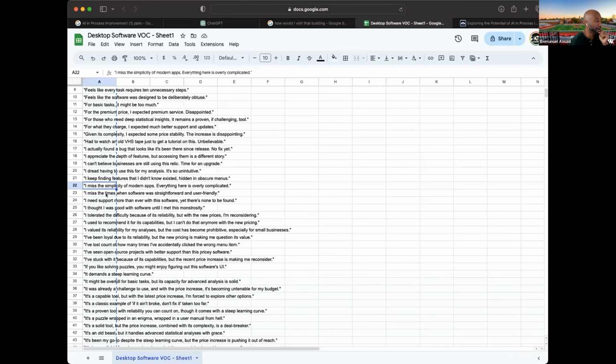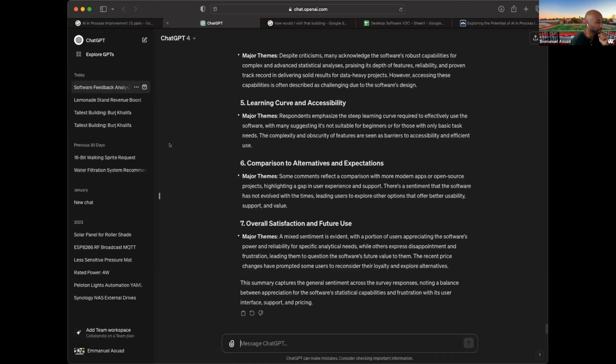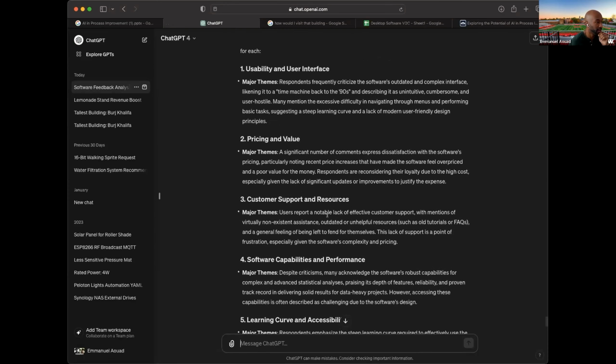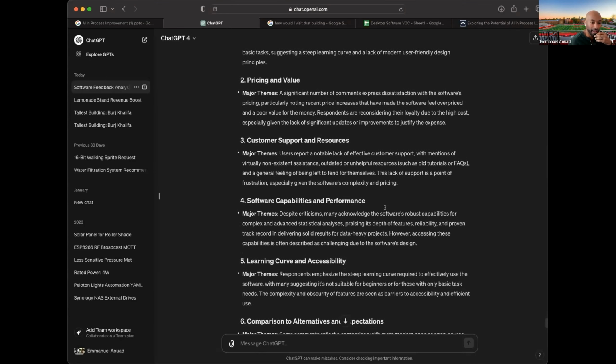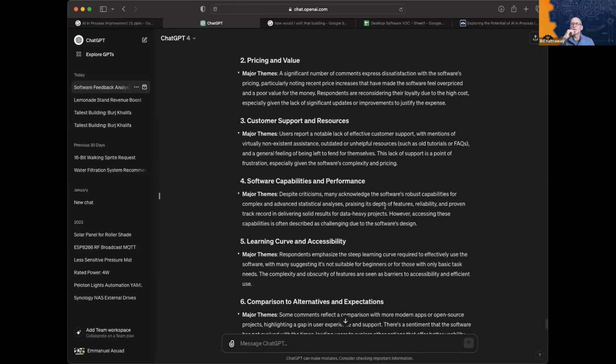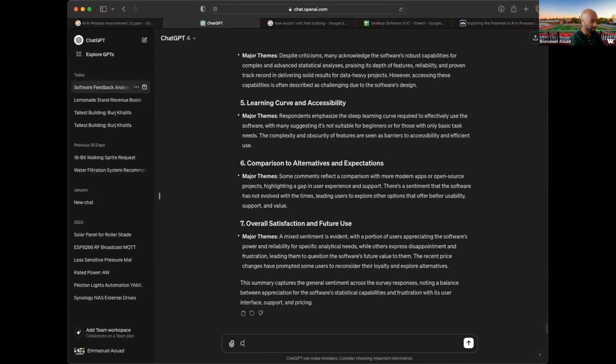Look: "I miss the simplicity of modern apps. Everything here is overcomplicated. I needed so much support." "Prices, I'm reconsidering." Pricing, costs, right? And we should see pricing come up, the pricing and value. Does it give you a summary at the end? I don't think you really asked it to do that, but let's ask it.